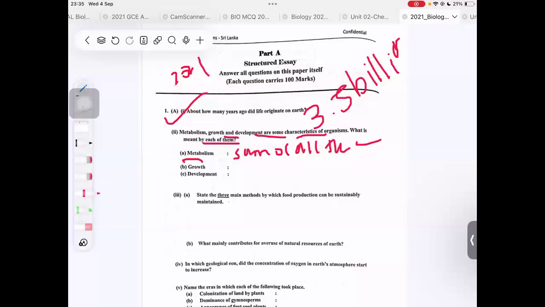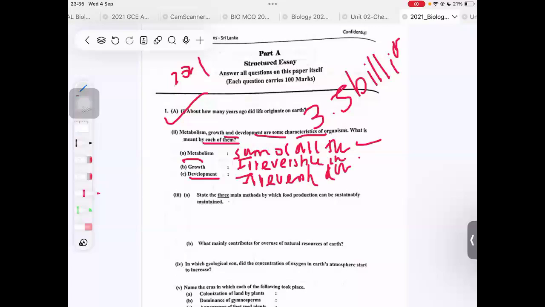Growth means what? Growth means irreversible increase in dry mass of an organism, which is characterized only by the living. And what is development? Irreversible changes that occur during the lifespan of the organism.